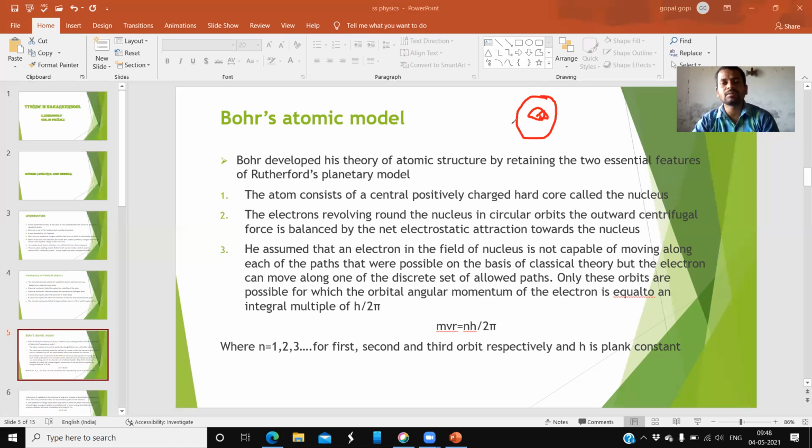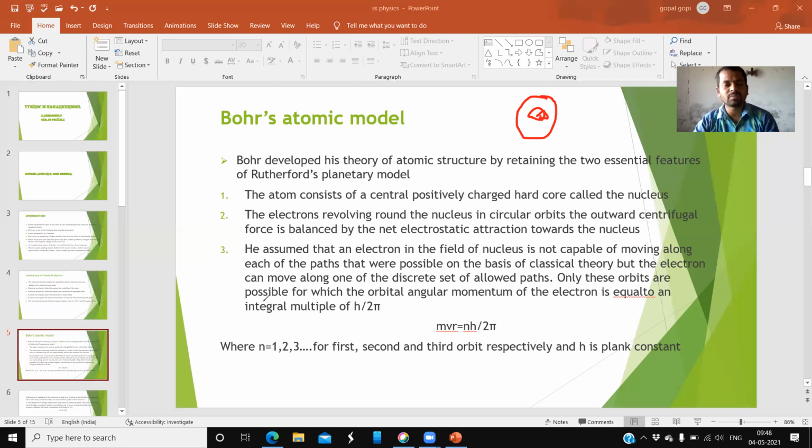So in the discrete orbit only electron revolves. Classical physics couldn't explain this, but according to quantum physics, electrons move in a discrete set of allowed paths only.